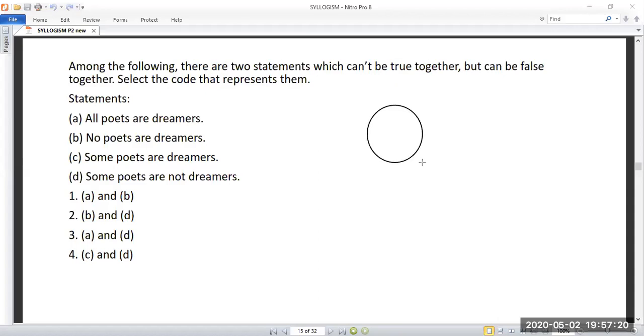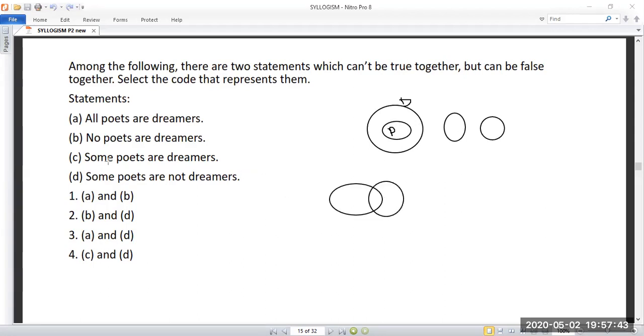All poets are dreamers. So you know how to draw. So this is poet, and this is dreamers. So solve on your own. Next one, no poets are dreamers. You know, poet and dreamers. Some poets are dreamers.